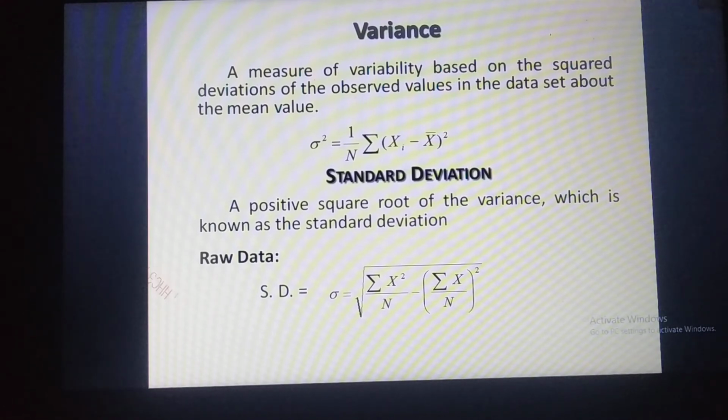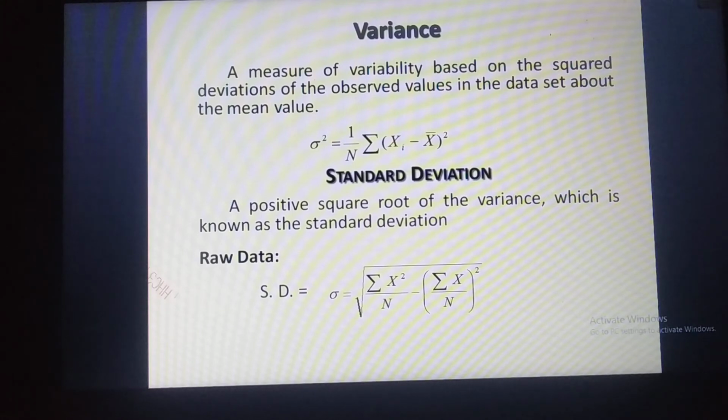Standard deviation: the positive square root of the variance is known as standard deviation. The standard deviation is also called root mean square deviation, mean square error, and mean error. Standard deviation is denoted by the Greek letter sigma.